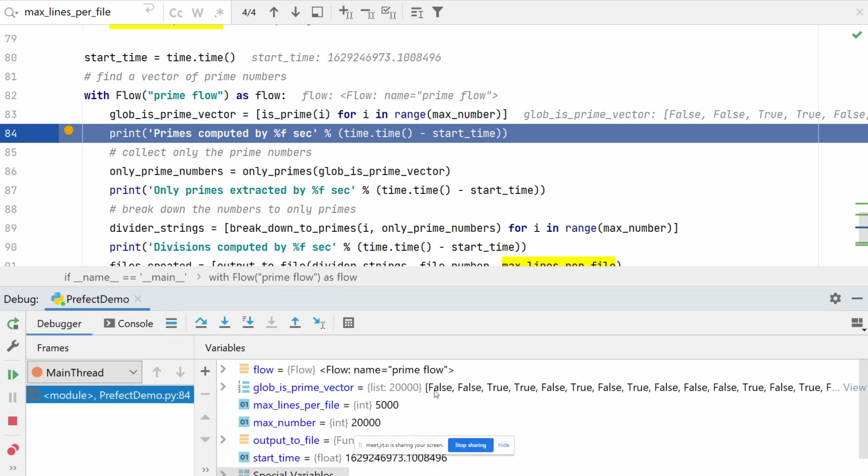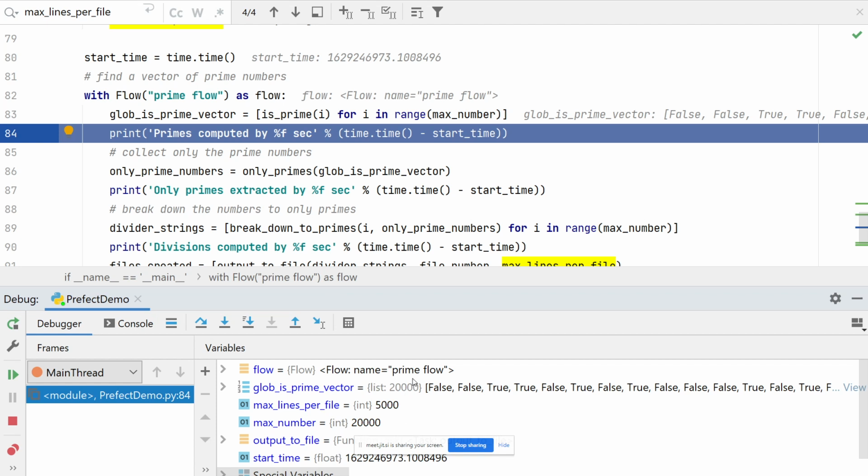You can actually go and see. It tells you whether the number is prime. So 0 and 1 are false, not defined as prime, but 2 and 3 are defined as prime. 4 is not prime, 5 is prime, and so on and so forth. This is what the global prime vector is.